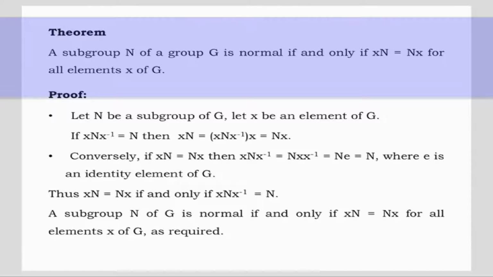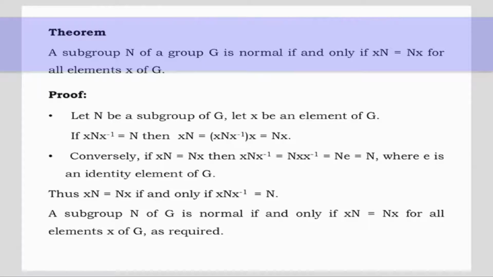Theorem: a subgroup N of a group G is normal if and only if xN is equal to Nx for all elements x of G. Proof: let N be a subgroup of G, let x be an element of G. If xNx inverse is equal to N, then xN is equal to xNx inverse times x, which is equal to Nx.